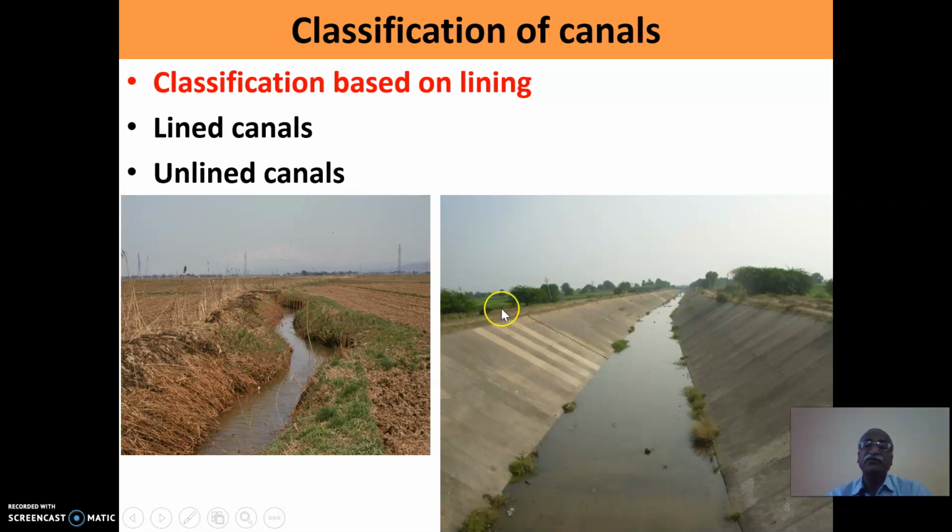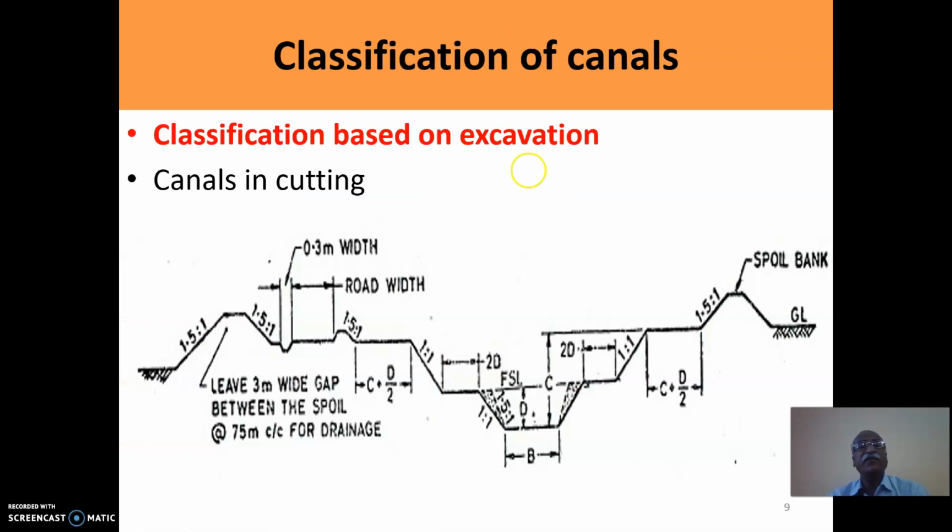The lining also protects the canal cross section. It does not allow the canal cross section to deteriorate. The lined canals are the canals which are lined with such impervious materials. Unlined canals are obviously not lined with any impervious material. So their cross sections are irregular and their seepage losses are also comparatively more than the lined canals.